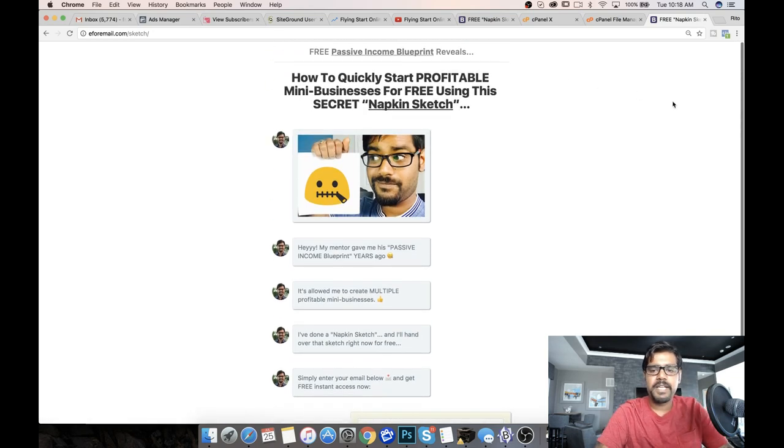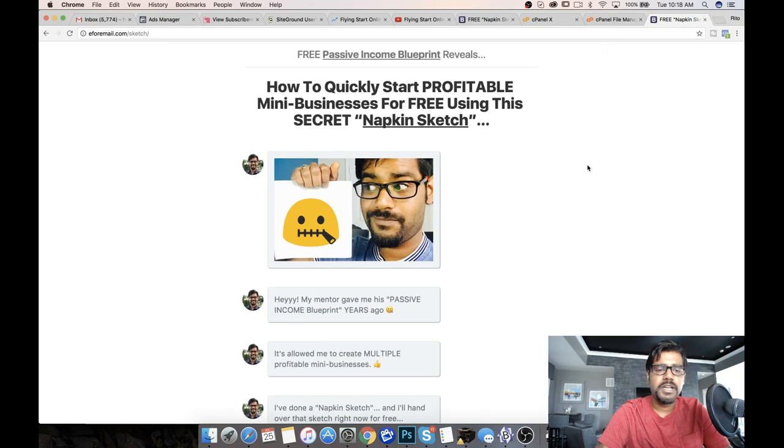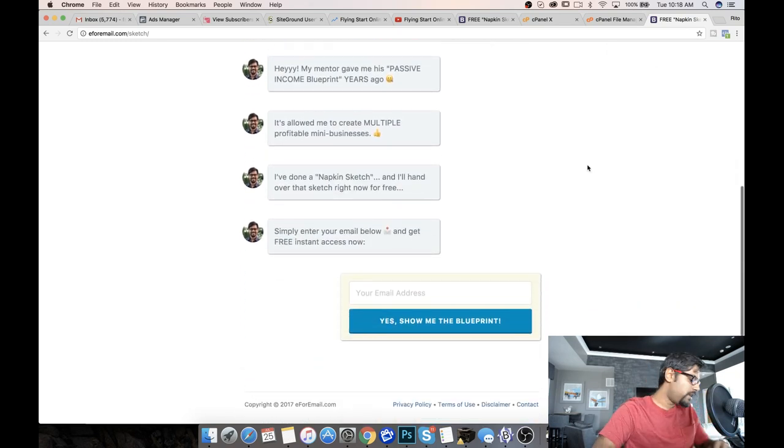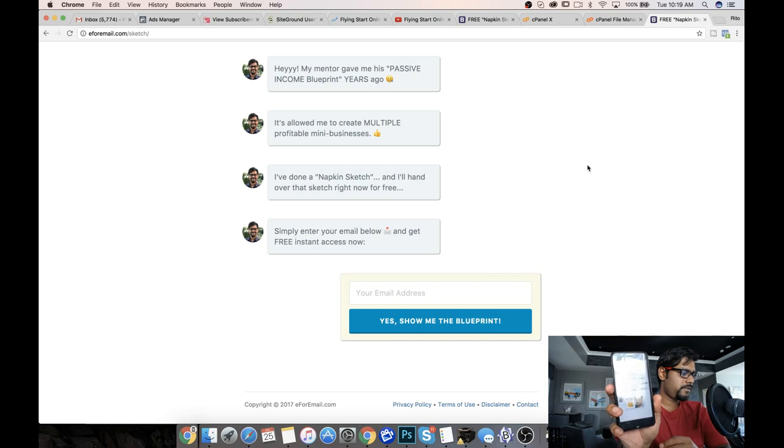The page looks pretty nice to me. This is how it looks. It looks pretty good on mobile phones. If I can just check on my phone. Now, let me just quickly show you. If you type in eforemail.com/sketch on your phone, you should be able to see the page come up.